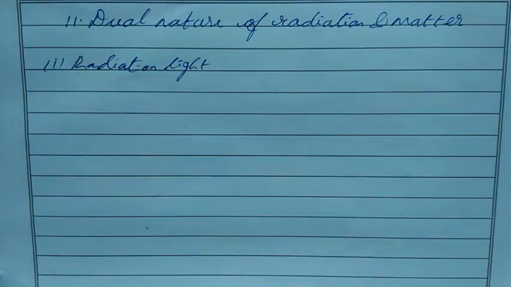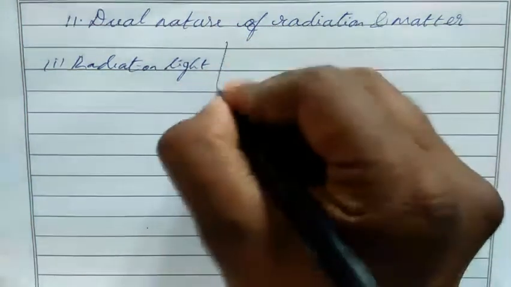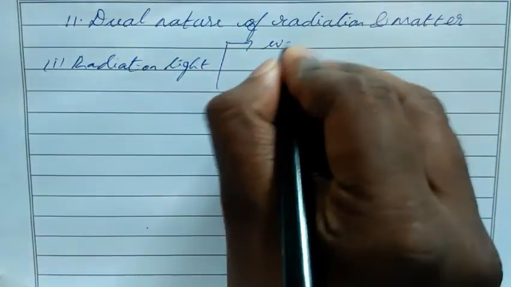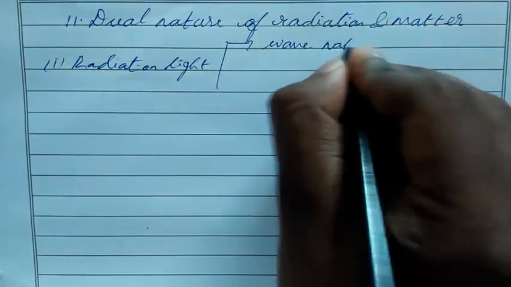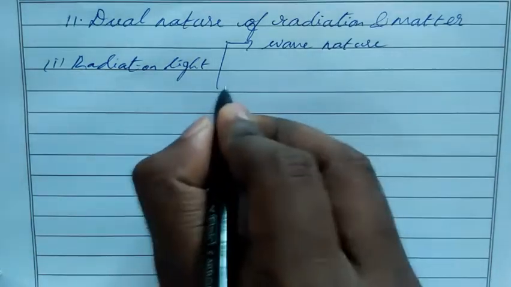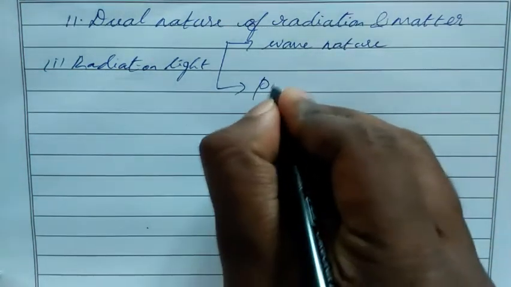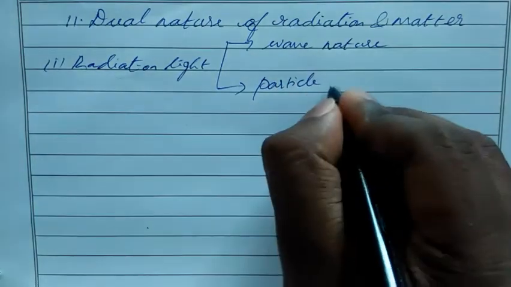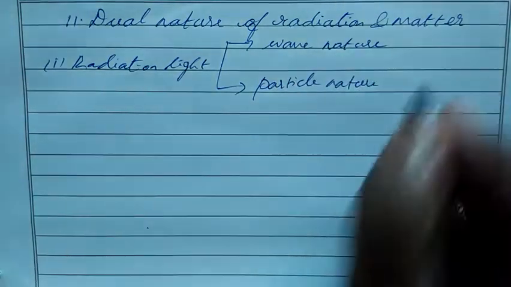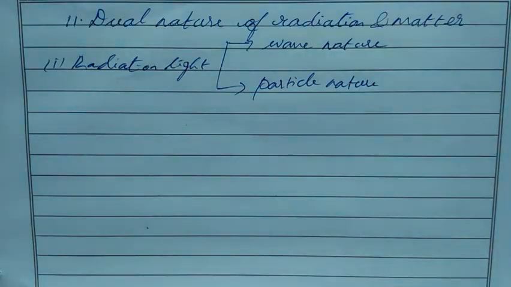Radiation means nothing but a light which has two natures. First one is wave nature, which we studied in the previous chapter. Okay, then particle nature. So last chapter we studied that light has wave nature, and in this chapter we are going to do some explanation to prove that radiation also has particle nature.